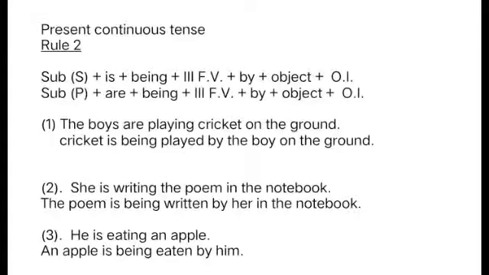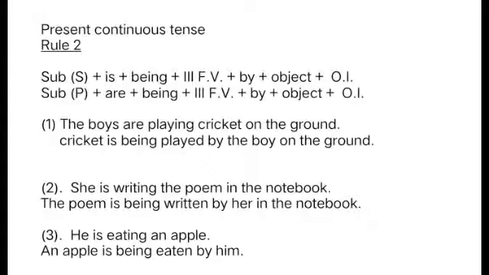Now students, you have to add one more word. Cricket is being, B-E-I-N-G, being. And see, first I had explained to you that the main verb will be in the third form, that is P-L-A-Y-E-D. Cricket is being played by the boys on the ground.